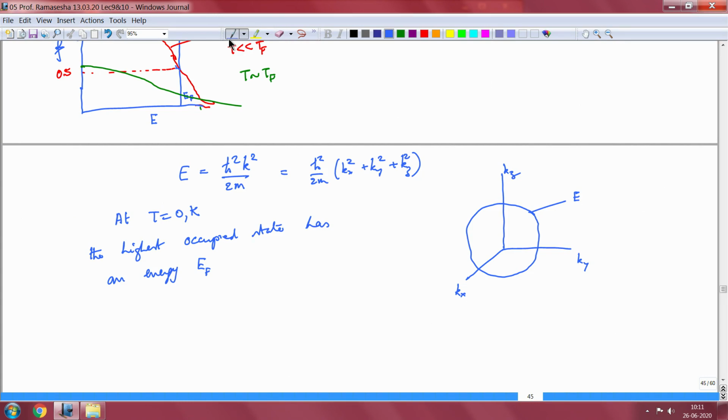To get the density of states, I have already discussed this once before.